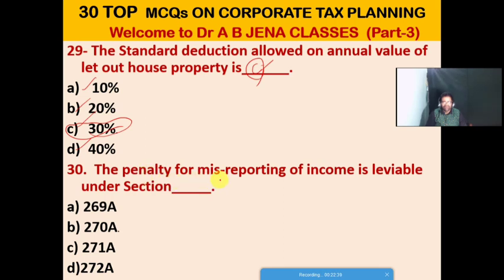Last but not the least, the vital MCQ. The penalty for misreporting of income is leviable under which section? A. 269A. B. 270A. C. 271A. D. 272A. Friends, B is the right option for this MCQ. The penalty for misreporting of income is leviable under section 270A. Friends, these are all the 30 vital MCQs.